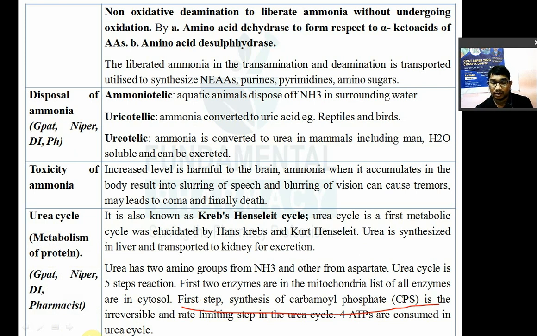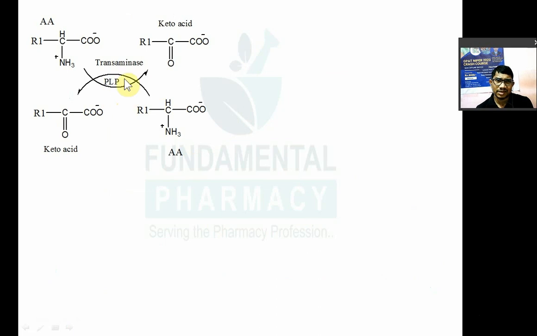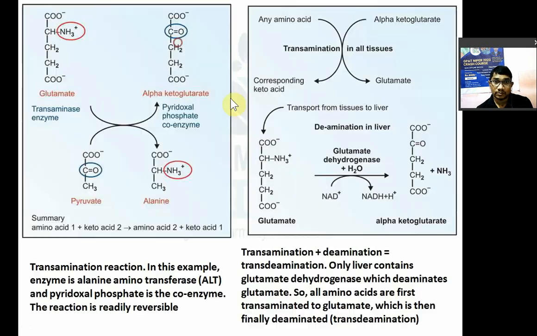Now in this step, 4 ATPs are consumed. I will show you the urea cycle. This is a transaminase reaction. Transaminase is always coupled. Here is one amino acid and this is a keto acid. The ammonium group of this amino acid is transferred to this keto acid to form a new amino acid, and this skeleton is known as keto acid. Transamination reaction you can see over here. This is glutamic acid, ये glutamic acid है, उसका जो ammonia group है NH3 is transferred.